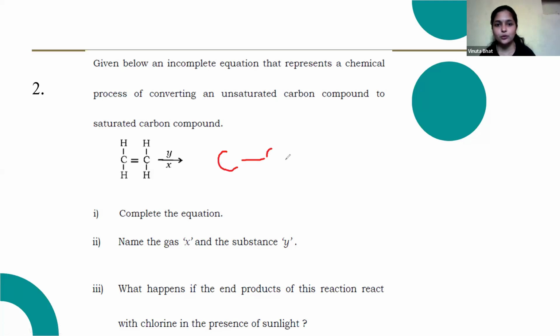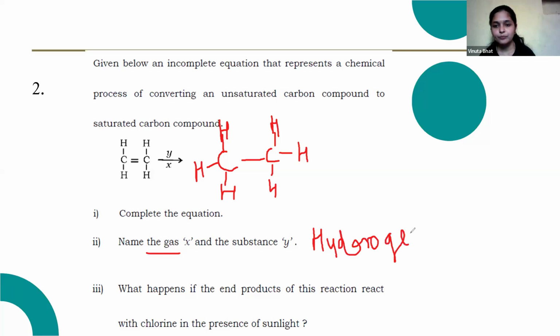Unsaturated to saturated hydrocarbons will be produced. H, H, H, and here also H, H, and the H. Okay, so name the gas X. Here hydrogen gas is released. Hydrogen gas. Then the Y substance, that is the nickel. Okay, Y is the nickel.